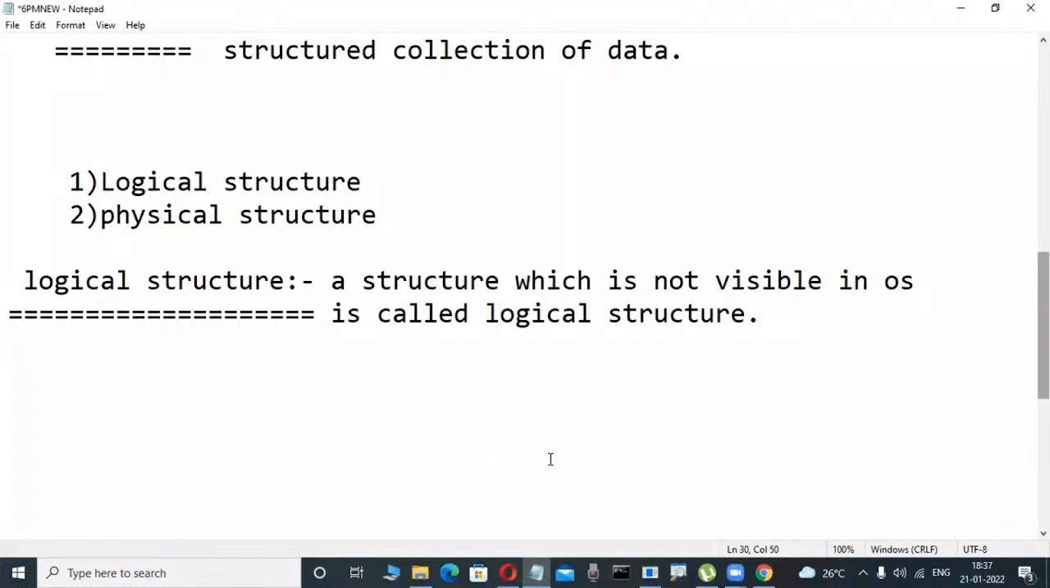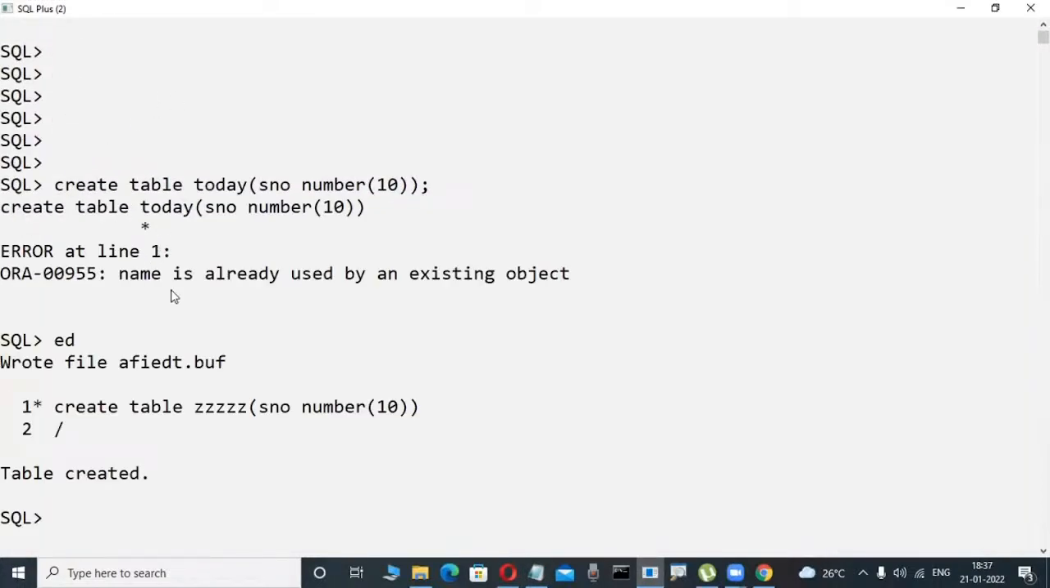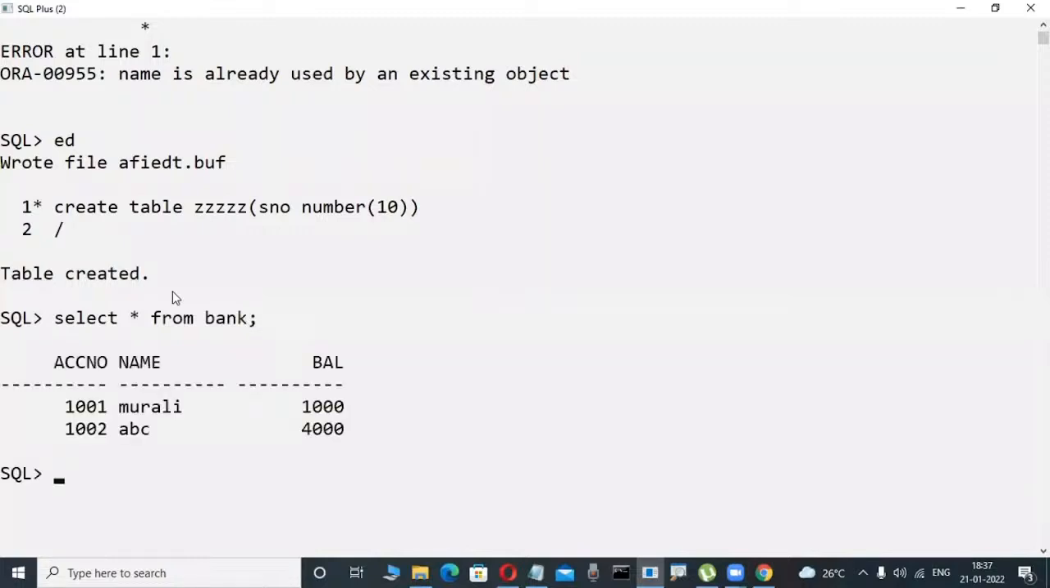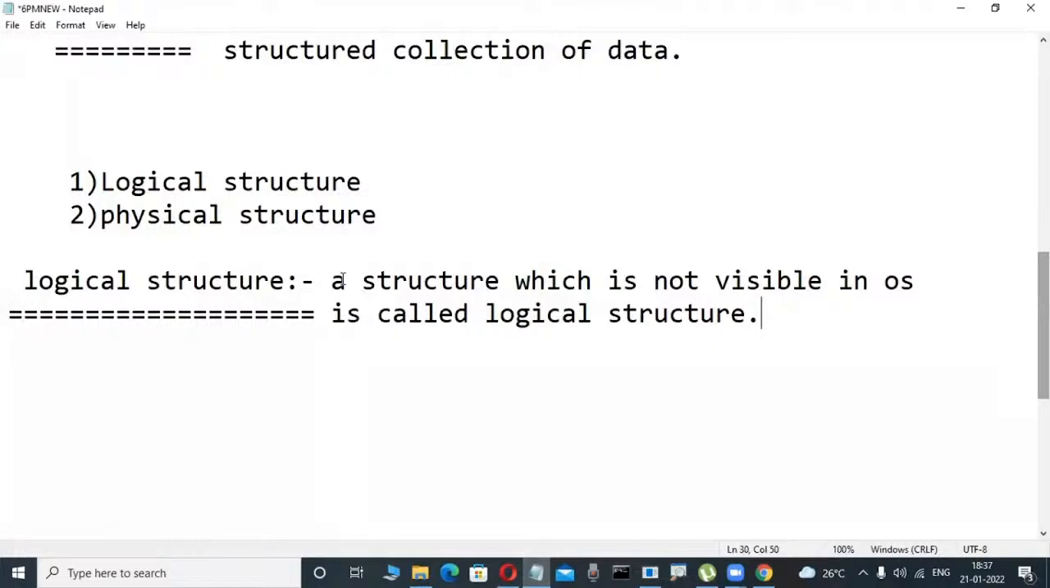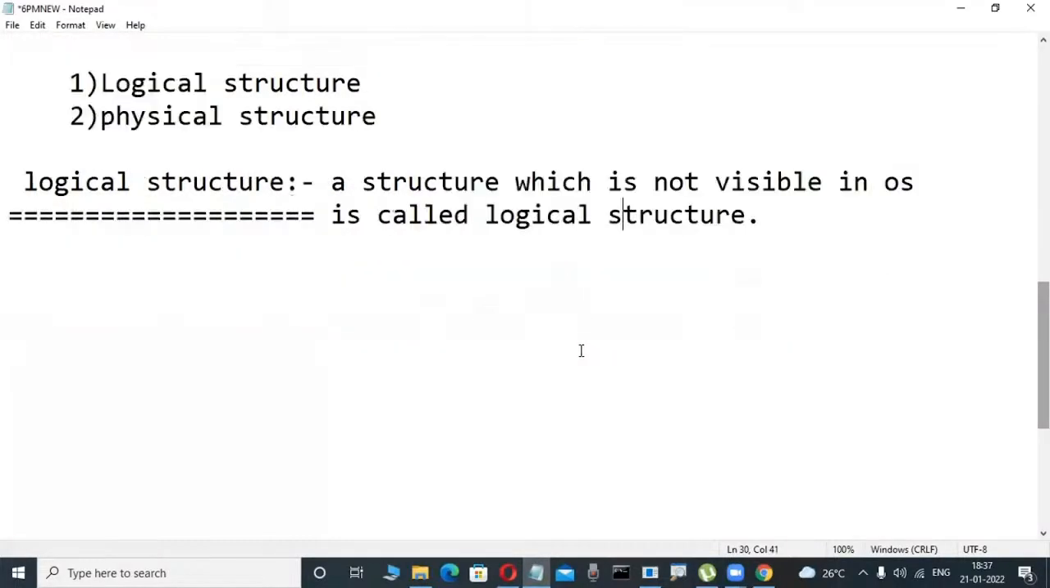That's why when you create a table also, we are unable to view it in the C drive, D drive like that. But where is it visible? Yes, in a database. This is a database only, don't worry. In this database only, it is visible. Those tables are visible in a database, but not in your C drive, D drive like that. That's why a structure which is not visible in the operating system is called a logical structure.